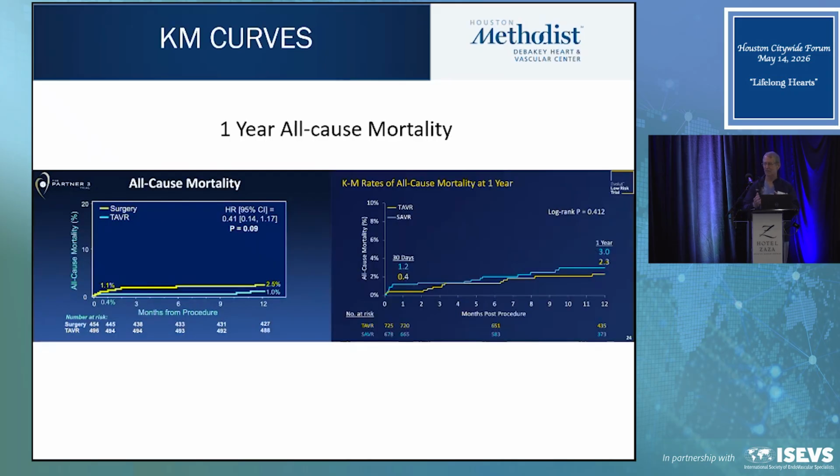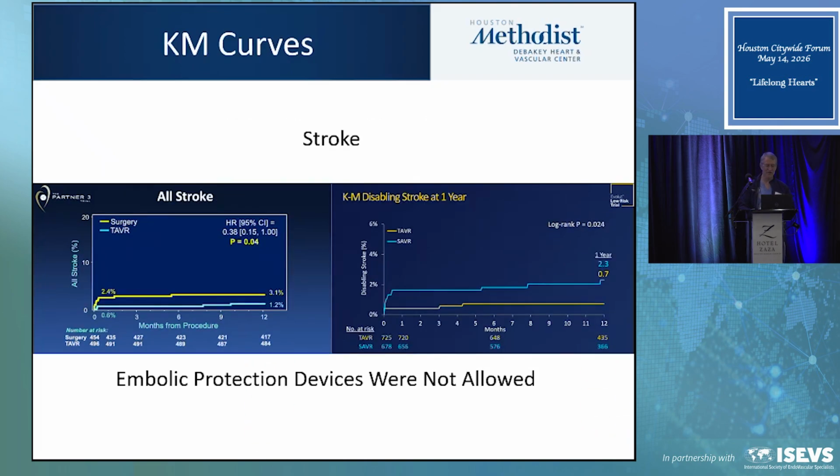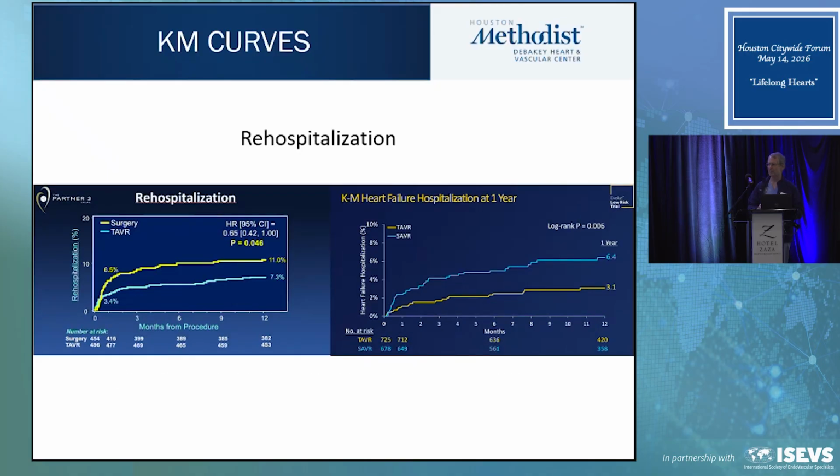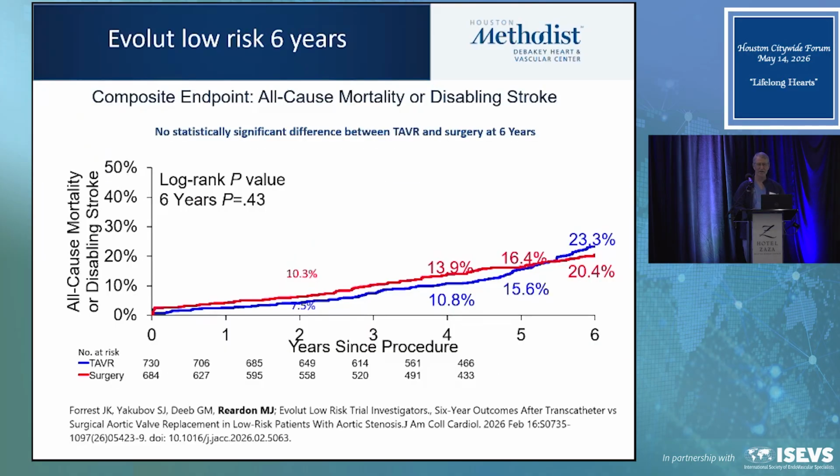So what did we see in the early data? Well, the operative risk for TAVR was about one third that of surgery. So it was lower at the procedure and it was lower at one year. So TAVR has less upfront risk for mortality. We also saw that it had less risk for stroke. In the early trials, Partner high risk had a higher stroke rate. That's why when Hartzell Schaff wrote the editorial about it, he said success, but at what price? But every trial since then, TAVR has had a lower stroke rate. So lower mortality, lower stroke rate, and lower hospitalization. So where does that go from the first year?